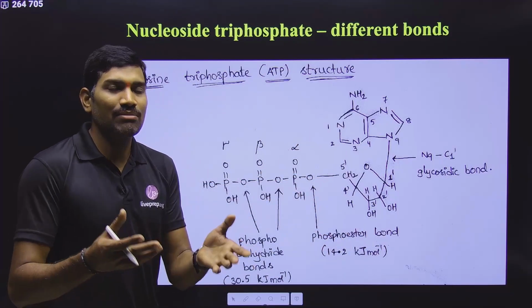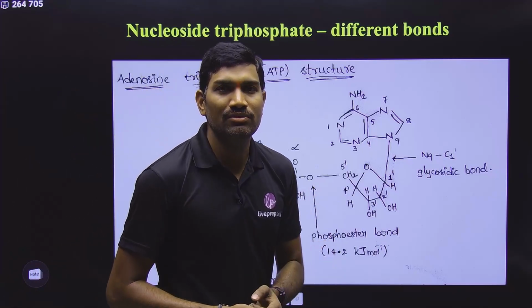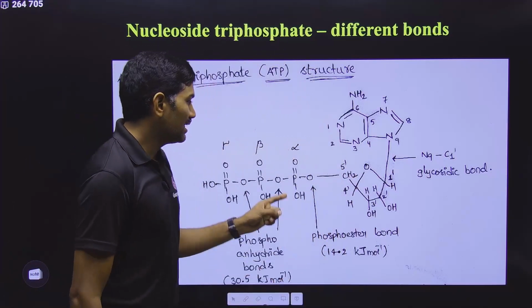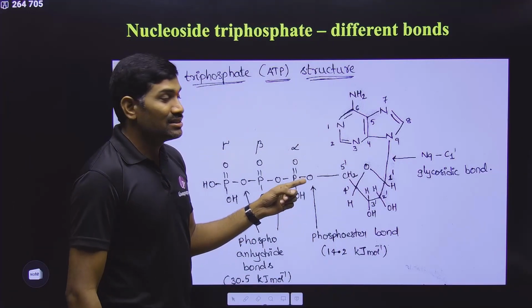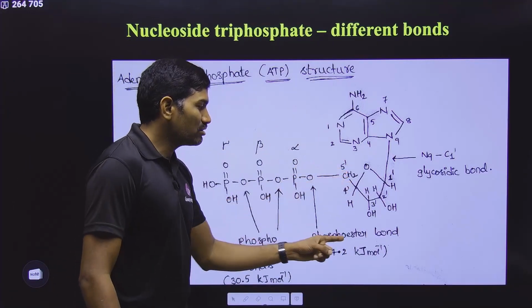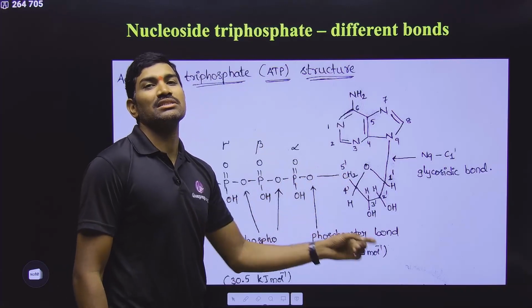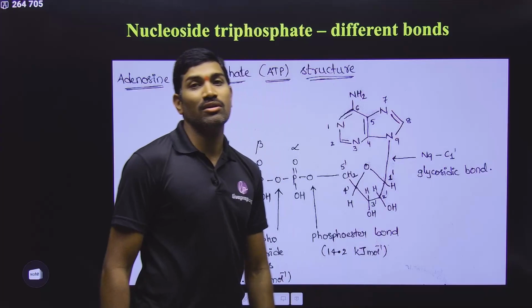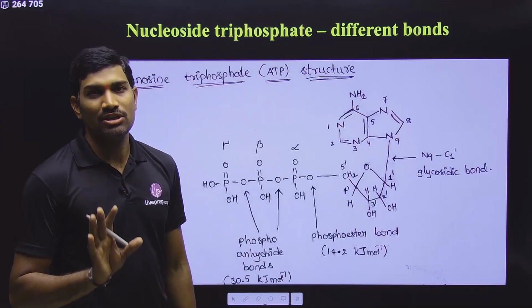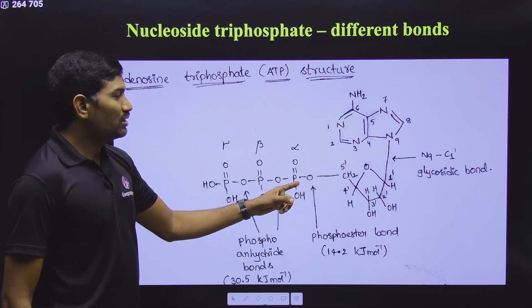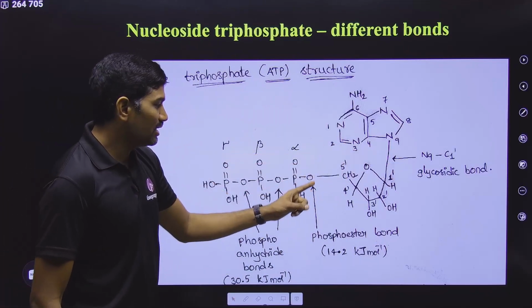Normally in the case of organic esters, what are we observing? Between the acid and the alcohol, an ester bond is formed. But here it is phosphoric acid. Since it is phosphoric acid, with the OH group alcohol, the ester is a phosphoester. So we call this a phosphoester bond. You need to know the basic chemistry also, then only you can understand all these basic things. Okay, next one. In this way, here is the N glycosidic bond, here is the phosphoester bond.